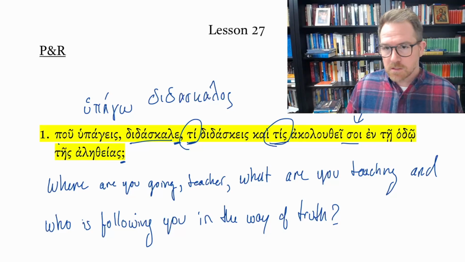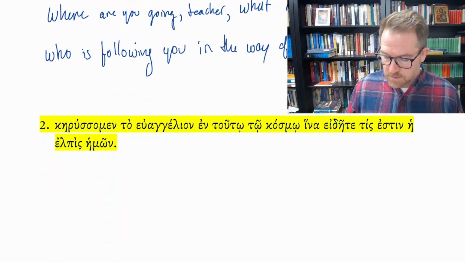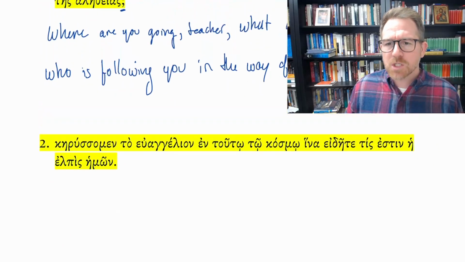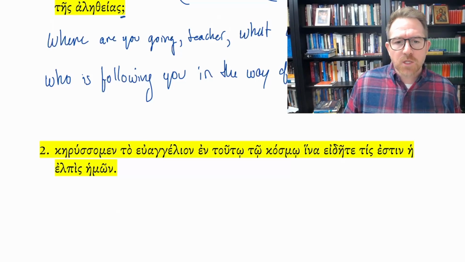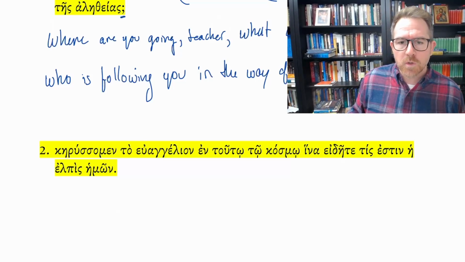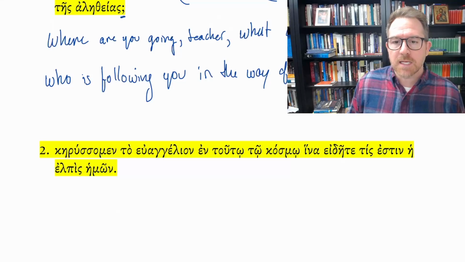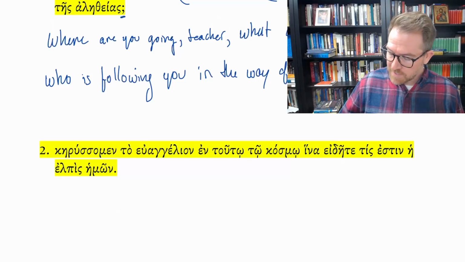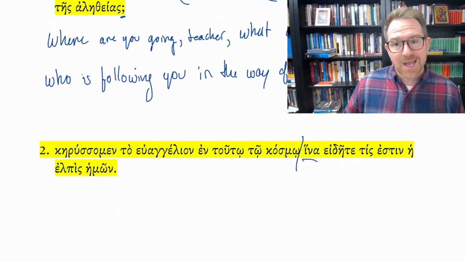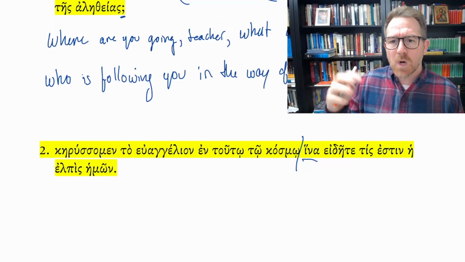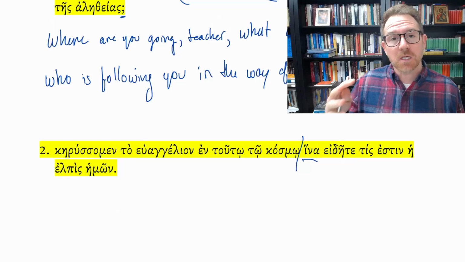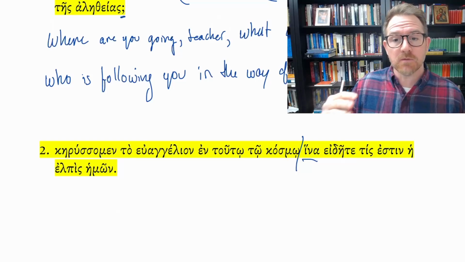Look at example sentence number 2. I mean, there are challenging things about this, but you're going, okay, I can see how this works. Kerusomen ta euangelion en touto to kosmo hina eidete tis estin he elpis hemon. So let's break this up into its constituent parts. We have a hina clause, so in order that. And again, when we see those hina clauses, we should be thinking, okay, what kind of clauses use the hina? It's going to be a lot of those subjunctives, which we're going to see.